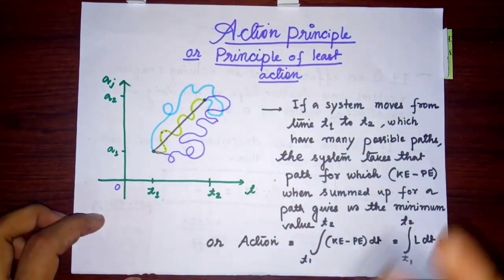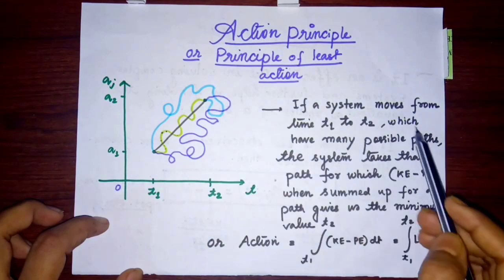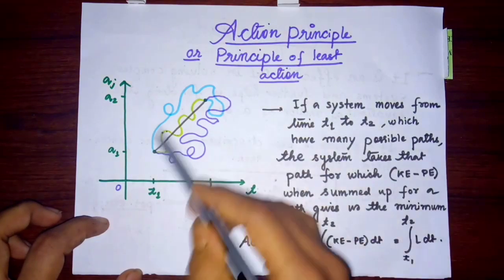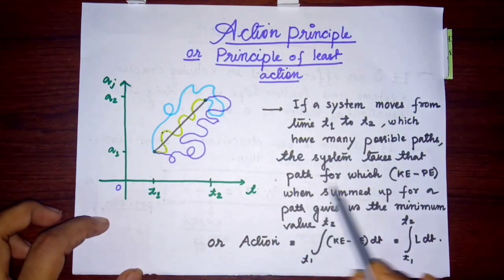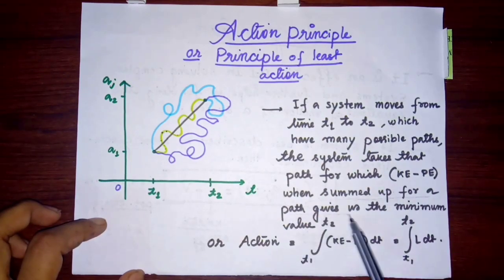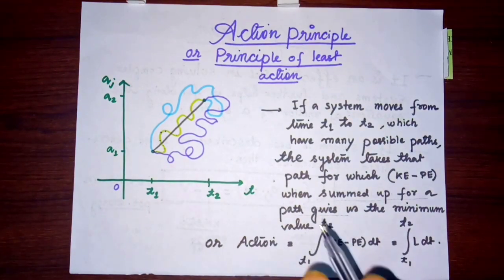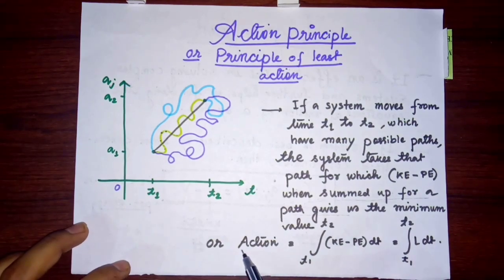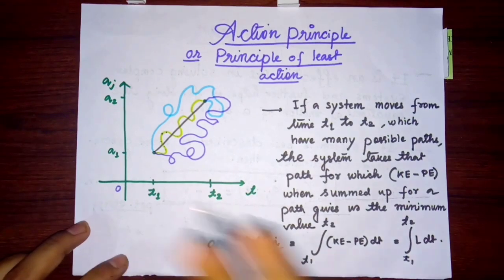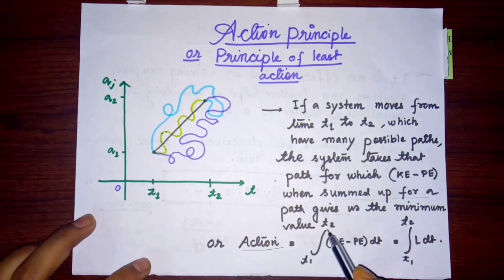So what I have explained is written in this language. If a system moves from time t1 to t2, which have many possible paths, the system takes the path for which the kinetic energy minus potential energy, when summed up for that path, gives us the minimum value. We generally denote this by the action, which is equal to this summation.